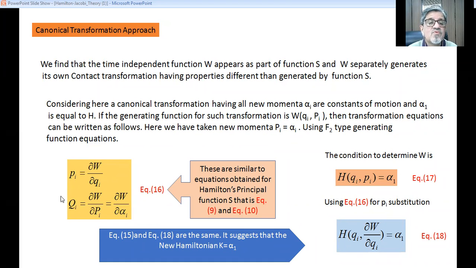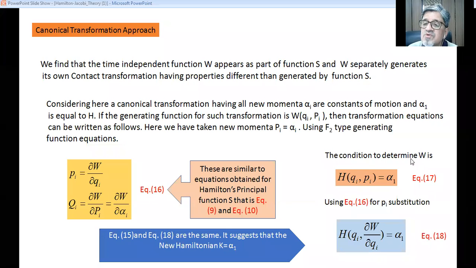So Pi is equal to ∂W/∂qi and Qi is equal to ∂W/∂Pi. We can replace Pi by alpha i. These are similar to the equations obtained for Hamilton's principal function S, equation number 9 and equation number 10.